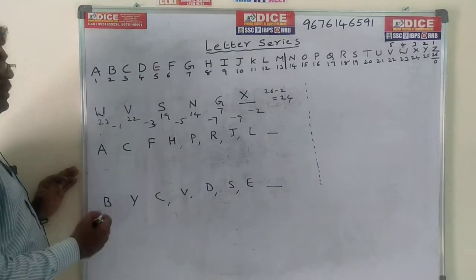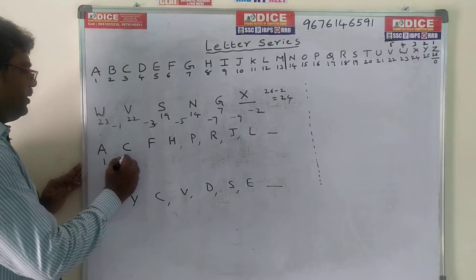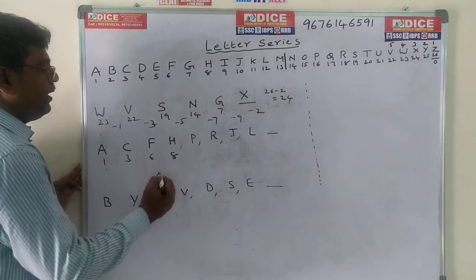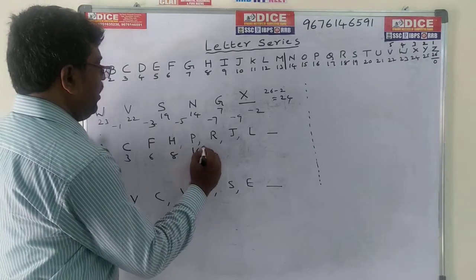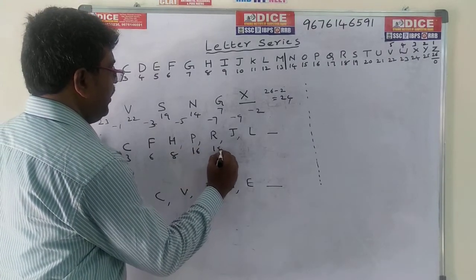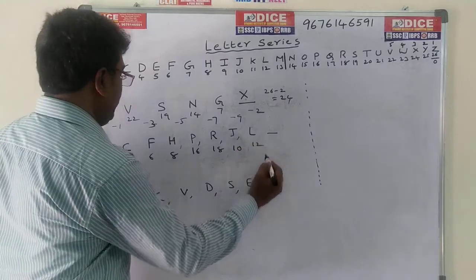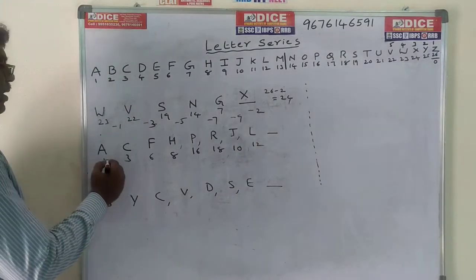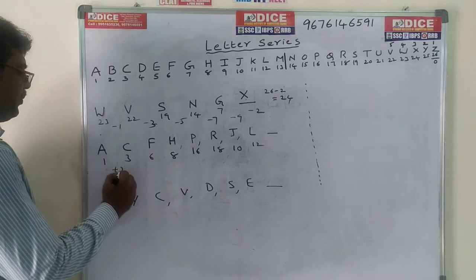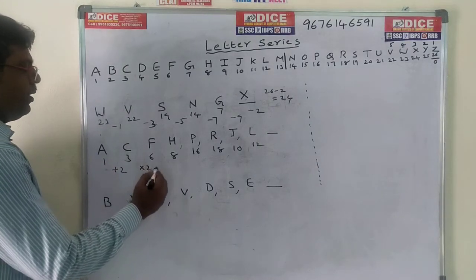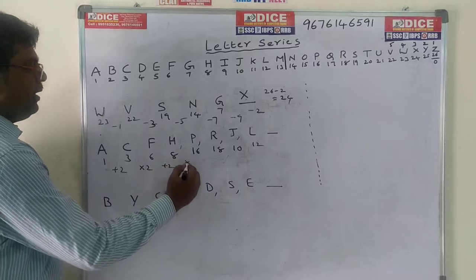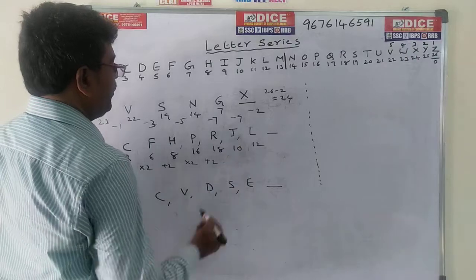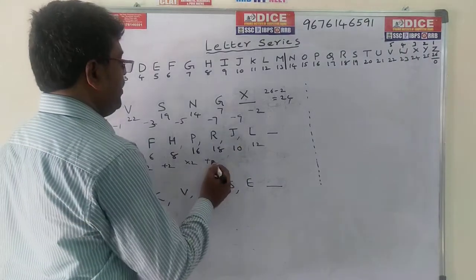If you come to this series, A1, C3, F6, H8, P16, R18, J10, L12. Now observe here, 1 and 3 means plus 2. 3, 6 means into 2. It is plus 2, it is into 2. Plus 2, plus 2. So 16 plus 2, 18.